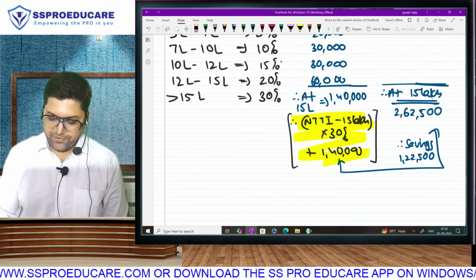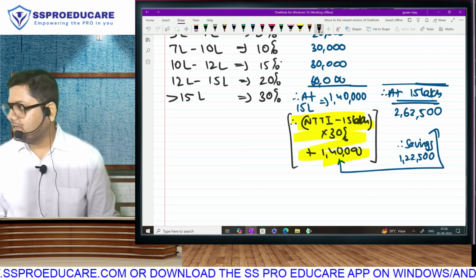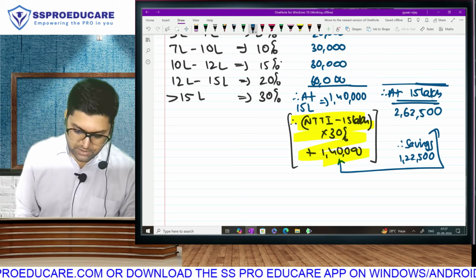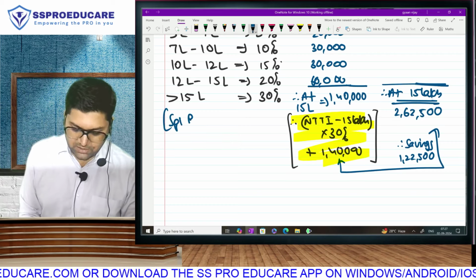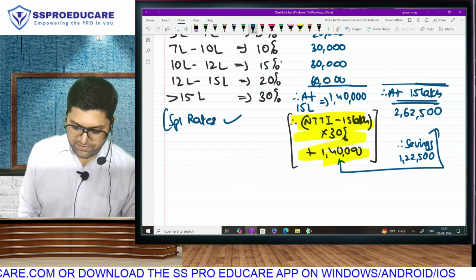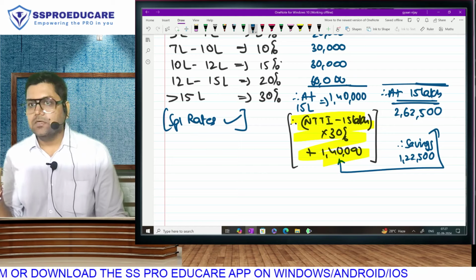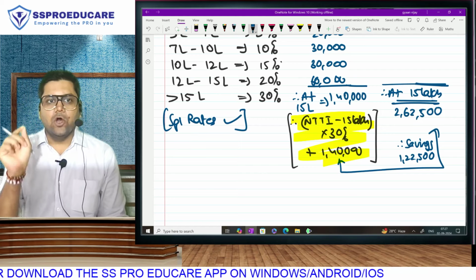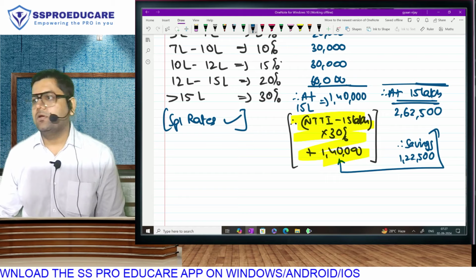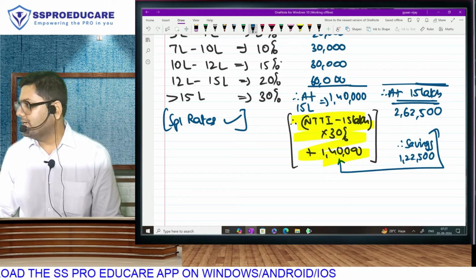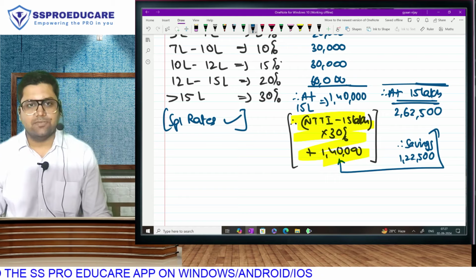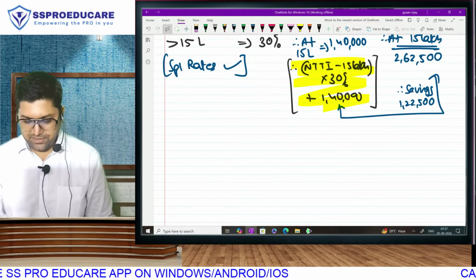Net taxable income minus 15 lakh into 30% plus 1,40,000. Obviously, if there is any income taxable at special rates, we will segregate it and apply the special tax rates throughout. I have told you this. Come on. Old or new is applicable only for normal income. Special income will always be taxable at the special rate. These are the basic tax rates.